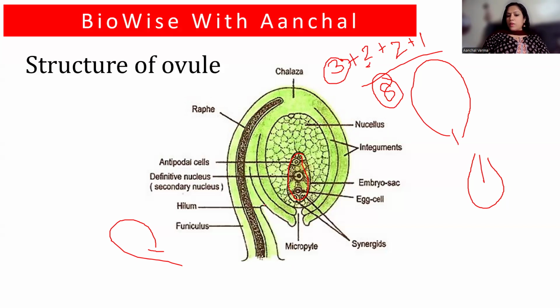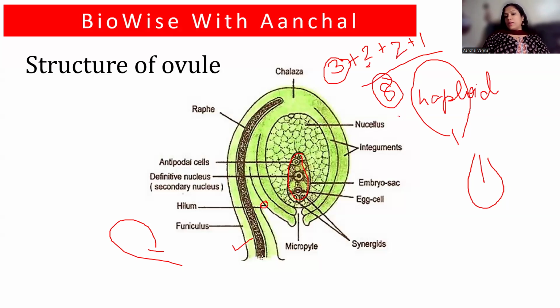Hilum is the point of attachment. Here you can see funiculus is a stalk of the ovule attached to the placenta. I hope you remember the flower chapter. Then you have the secondary nucleus. This is after the fusion of the polar nuclei. Now always remember all these 8 cells are haploid. What is haploid? That is containing half set of chromosomes. Okay, so upon fusion, they will have diploid or the double set of chromosomes.